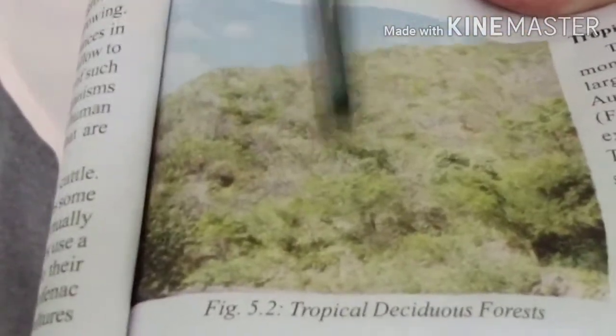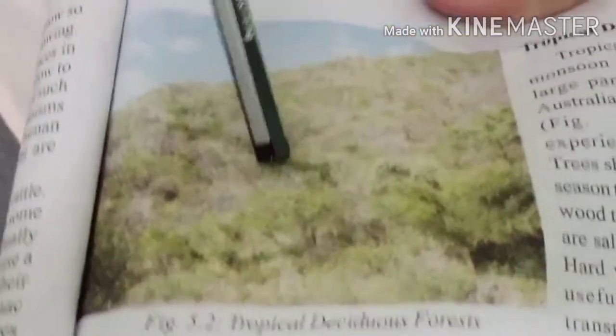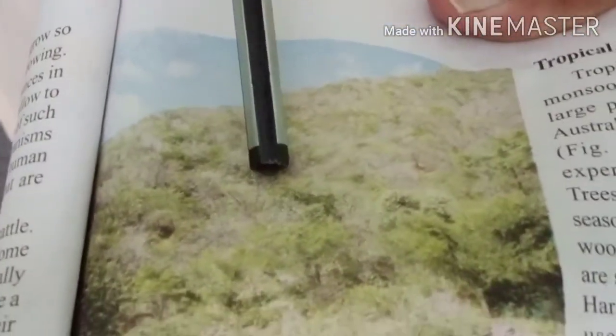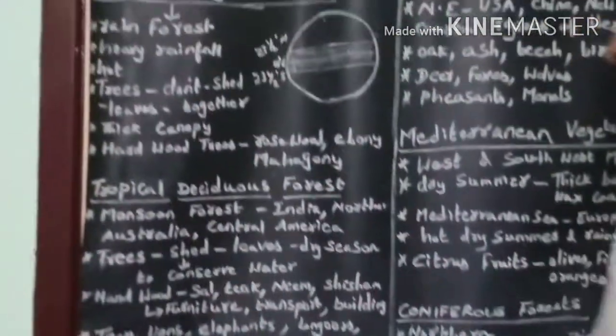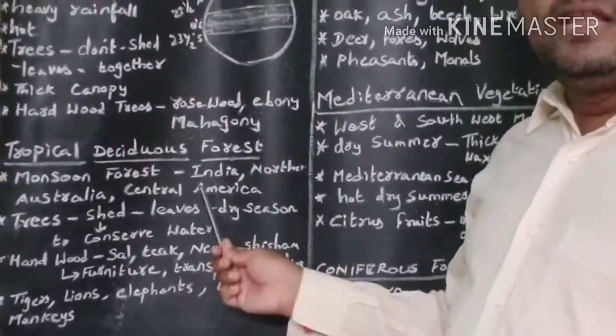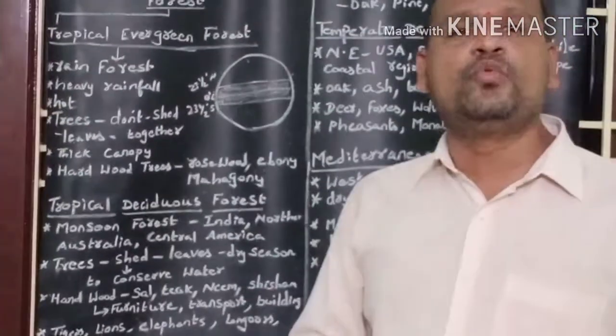So this forest is called tropical deciduous forest. Why do the trees in this forest shed the leaves during summer or hot season? To conserve water.